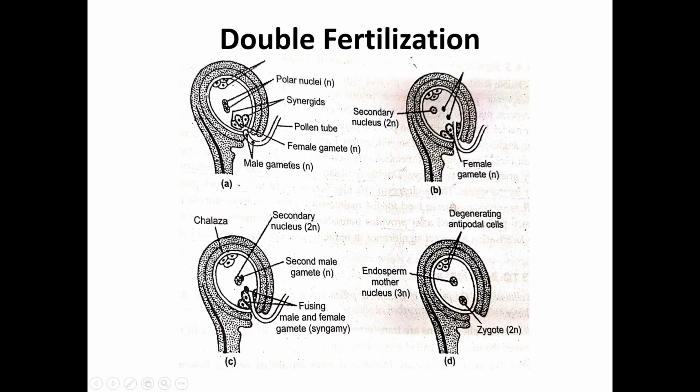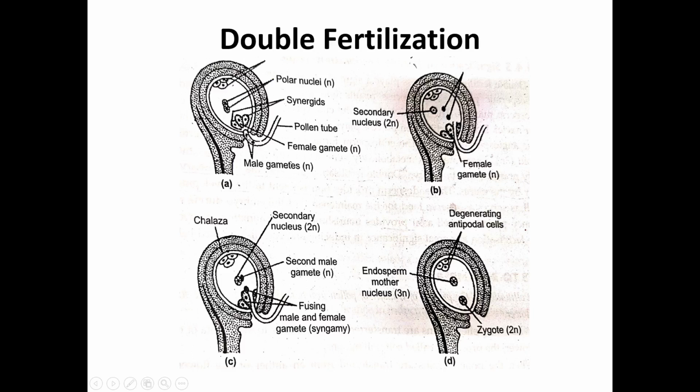Now these are some diagrams of double fertilization. Now see, this is the structure of the ovule, this is the embryo sac, and these are the two polar nuclei. This is the female gamete and these are the male gametes.